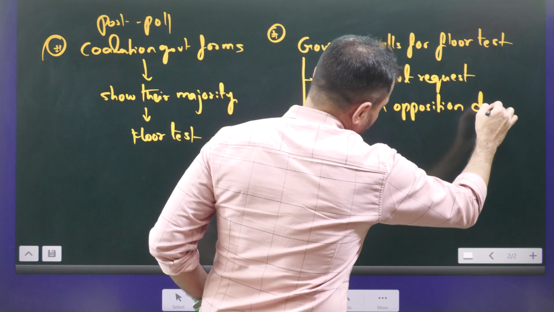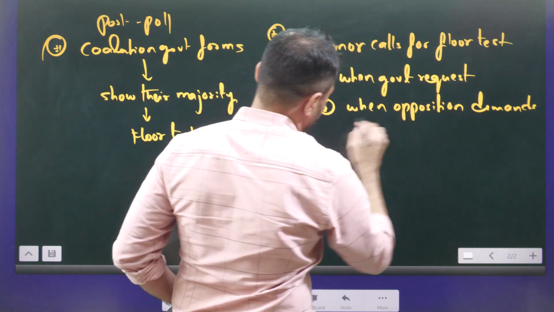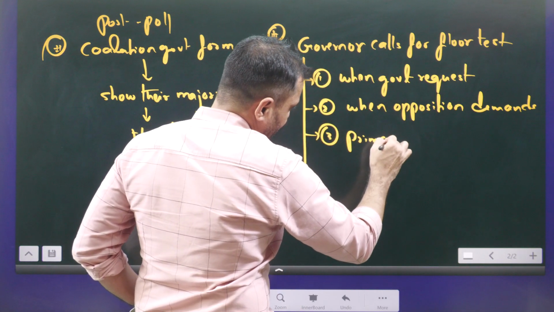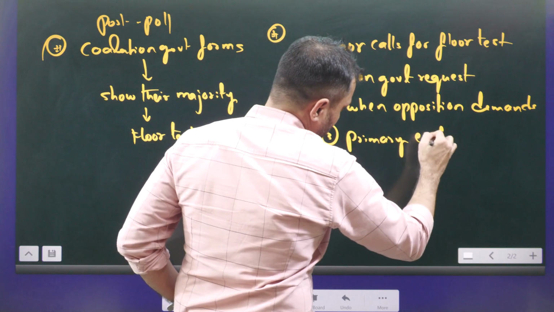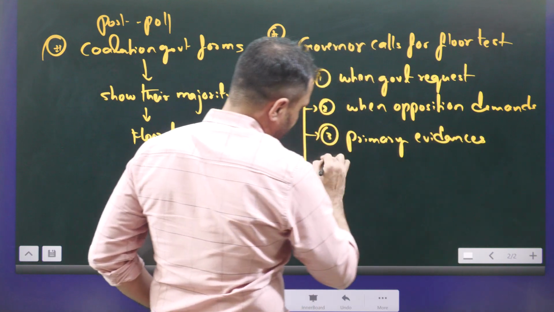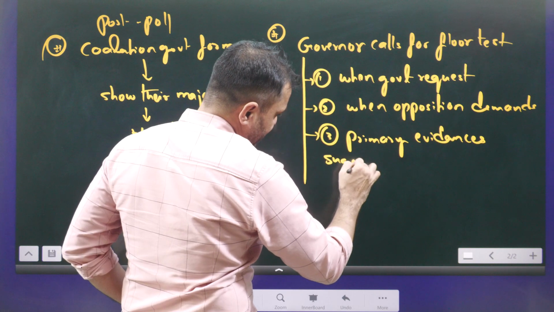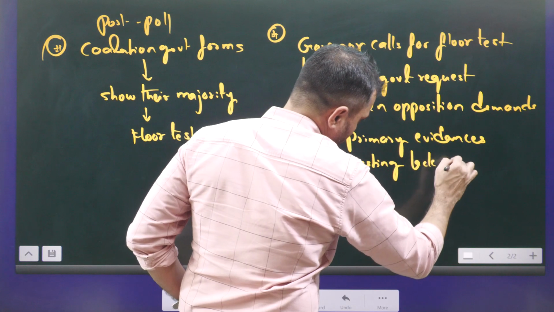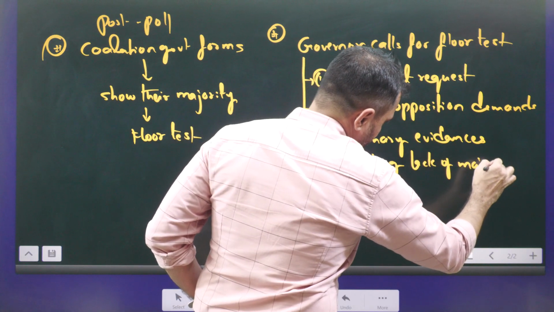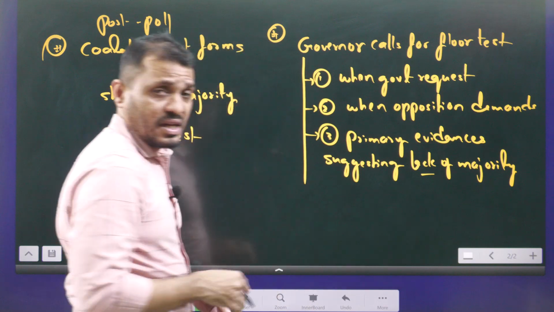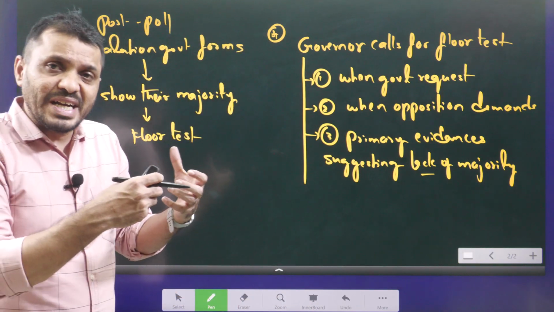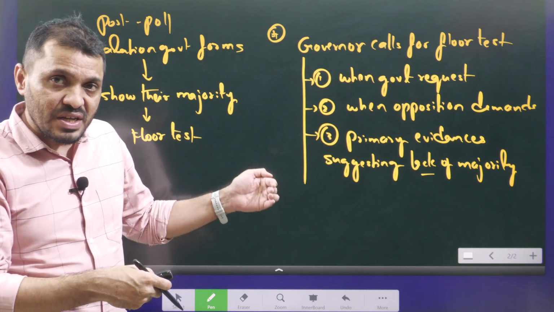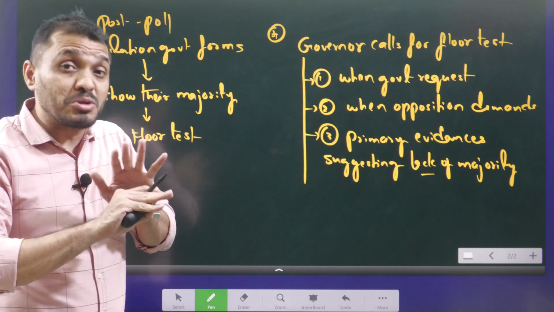and the governor himself also can call for the floor test when primary evidence suggests a lack of majority in any case. But here you have to remember, within the party, if two groups are fighting against each other, and one group approaches the governor and requests the floor test, that is absolutely unwarranted.